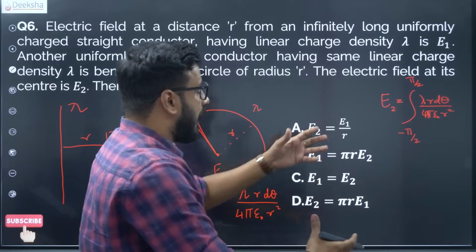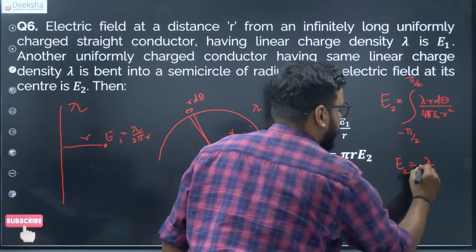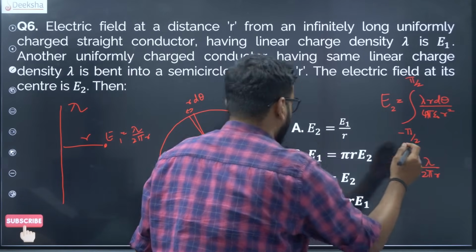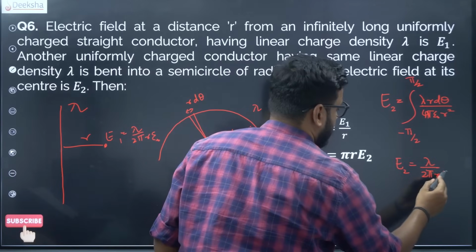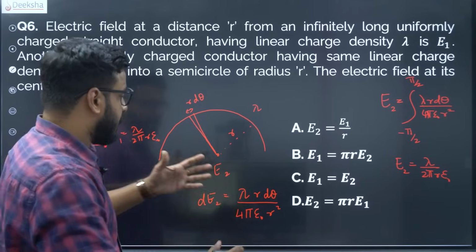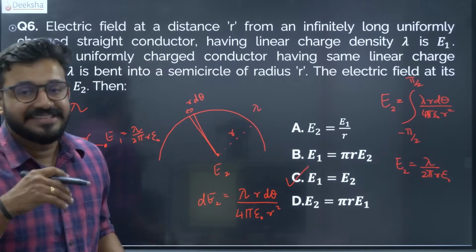When you do this, you will ultimately end up with E2 equal to lambda divided by 2 pi epsilon naught r, not to forget the epsilon naught. So E1 and E2 seem to be the same in both cases. The correct answer is option C: E1 and E2 are the same.